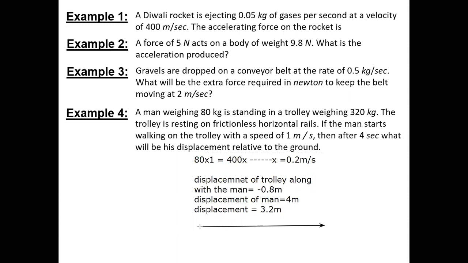See, 4 meter I am moving forward, but along with that you are pushing me backward by 0.8. That much backward you need to move. So you are moving 4 meter ahead and 0.8 meter backward. So what is the resultant displacement? 3.2 meter.